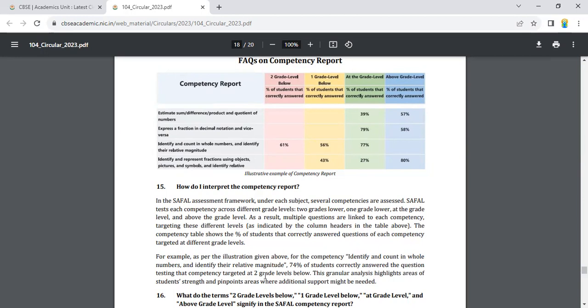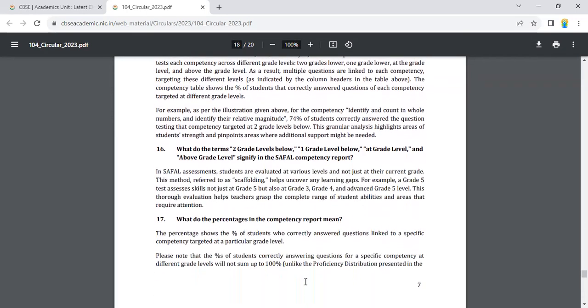For example, as per the illustration given above, for the competency 'identify and count in whole numbers and identify their relative magnitudes', 74% of the students correctly answer the questions testing that competency targeted at 2 grade levels below. This granular analysis highlights areas of student strength and pinpoints areas where additional support might be needed.